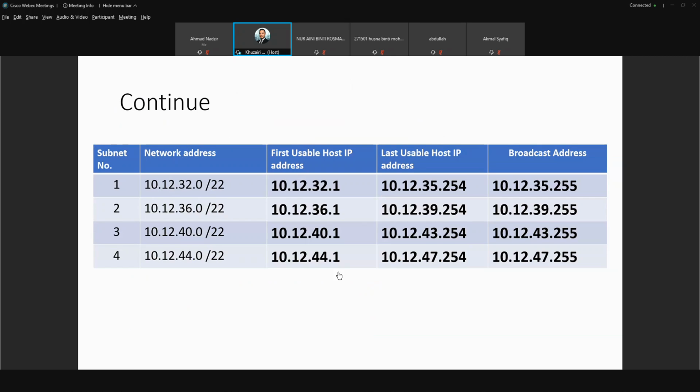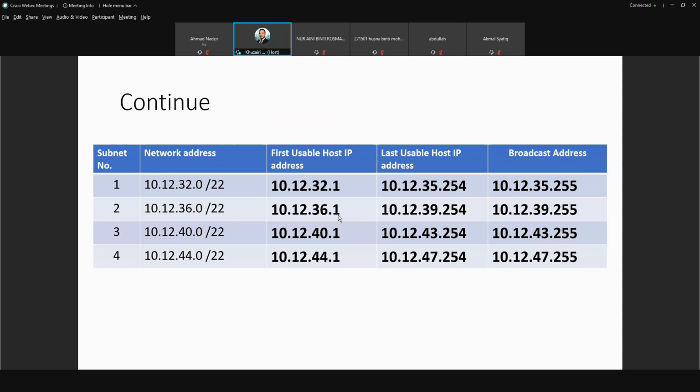So you have subnet number 1, 10.12.32.0/22. The first usable host IP address will be 32.1, the last usable host IP address will be 35.254, and the broadcast address is 10.12.35.255.